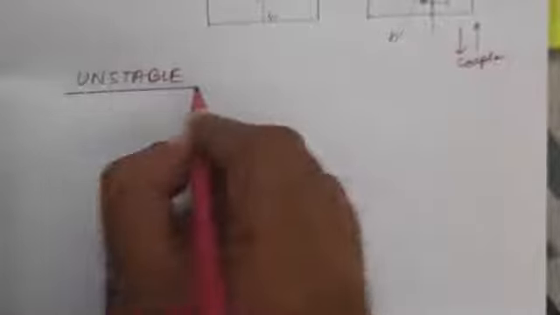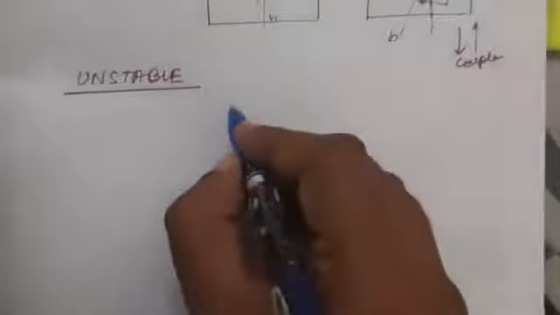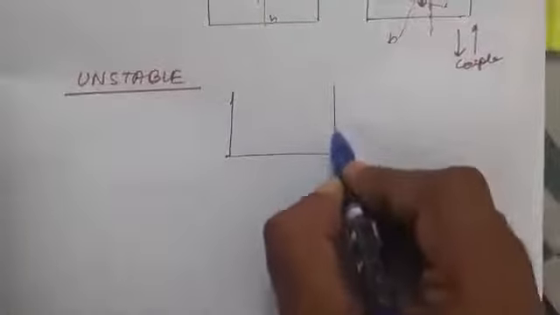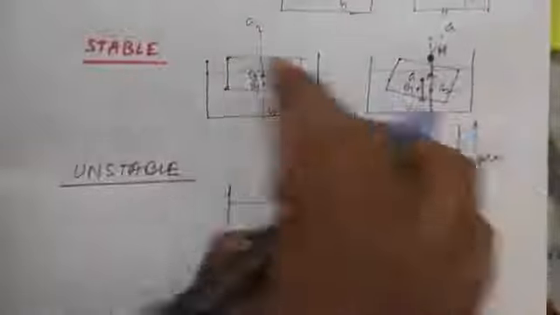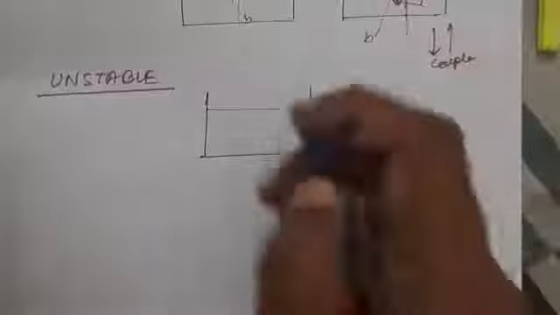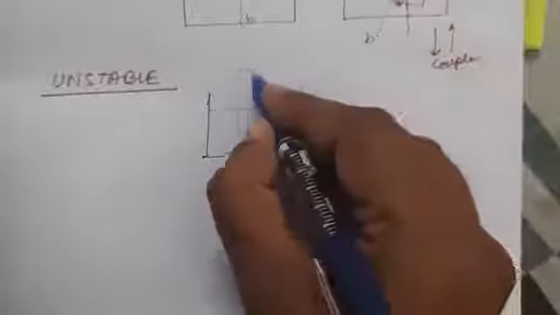For unstable equilibrium, what happens? For unstable equilibrium, we take a body shape like this. We have to change the shape of the body, because this kind of body generally has stable equilibrium. If the length of the body is more than its width, suppose for the first instance we take the body to be